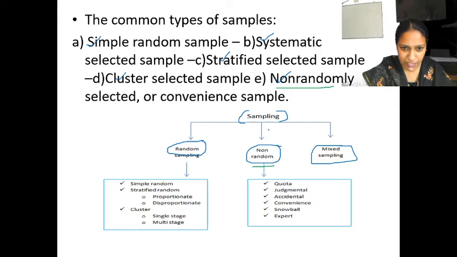So one more time I will say, there are three types of sampling: random sampling, non-random sampling, and mixed sampling. Non-random sampling has different other methods, but we are basically focusing on random sampling. Random sampling can be divided into simple random, systematic, stratified, and cluster sampling. So these are the different types of random sampling.